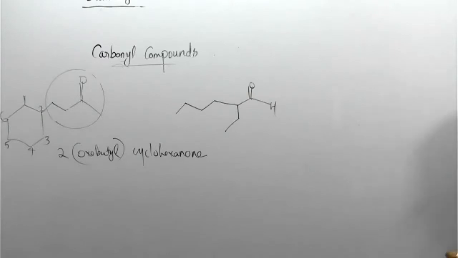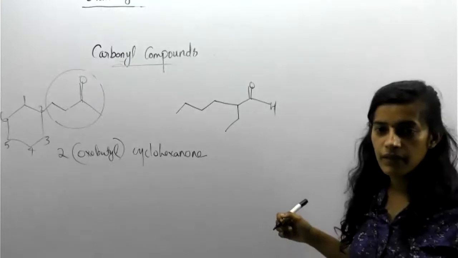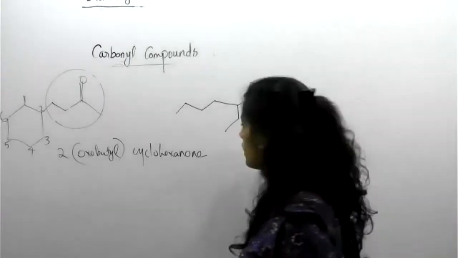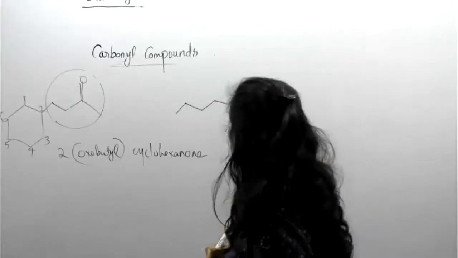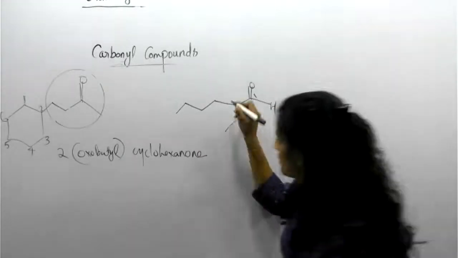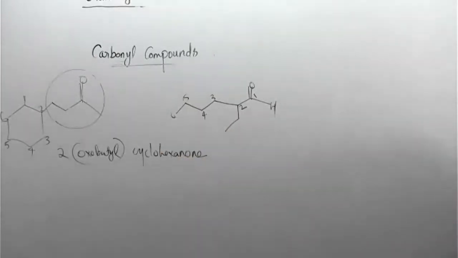Can you tell where the numbering is starting from? 1, 2. Okay. This much you can. Then 3, 4, 5, 6 like this. So we can tell how many carbon we have, total 6.